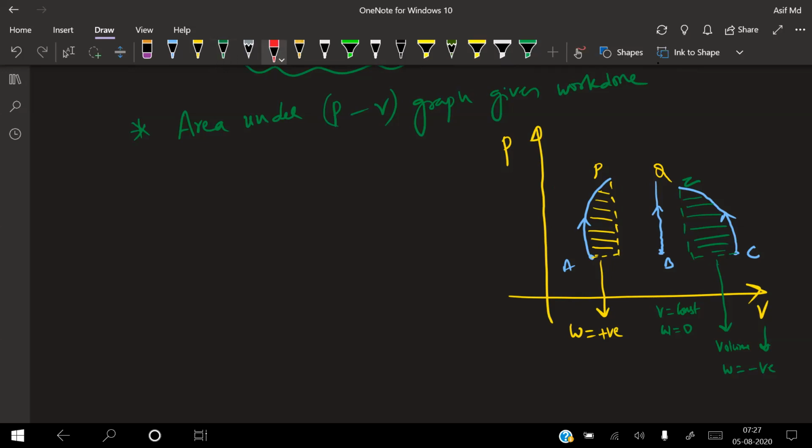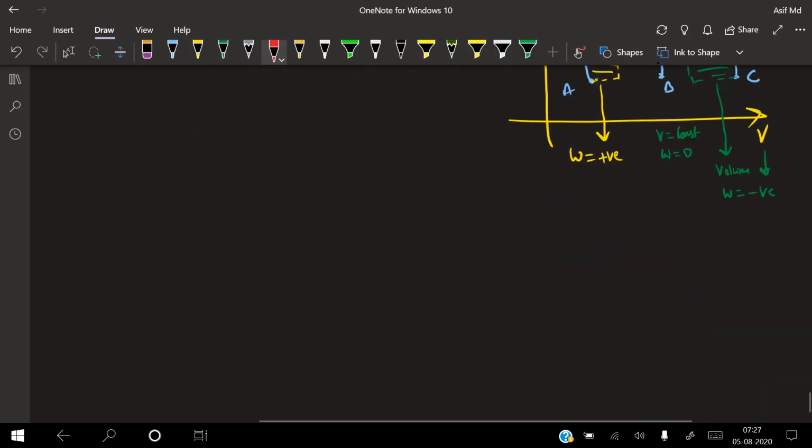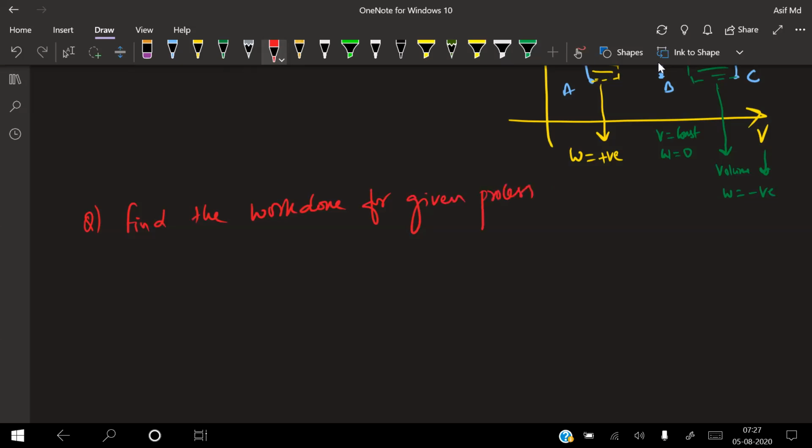So let me give you one small question. Find the work done for the given process. This is the given question. This is pressure and this is volume.